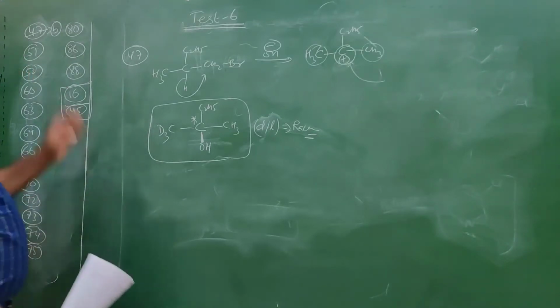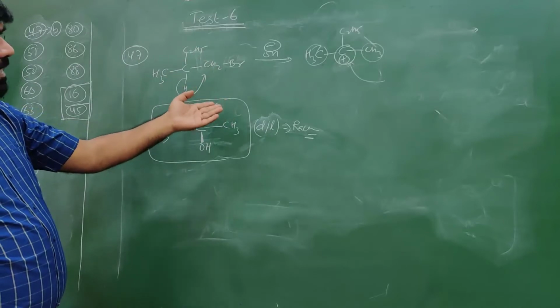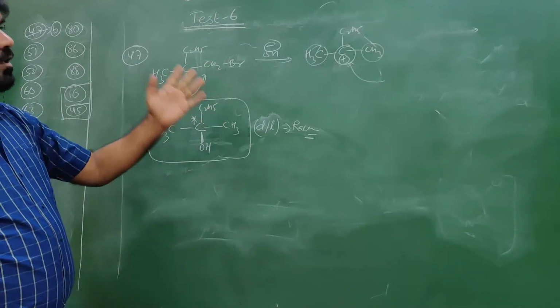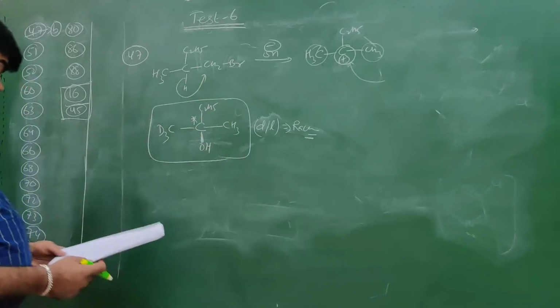Okay, so for racemation we need to see where equal probability of front and back attack is possible on triangular planar geometrical molecules. So there racemation takes place.